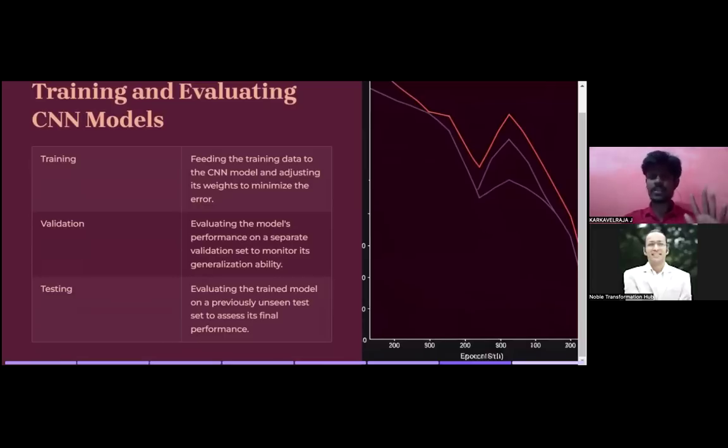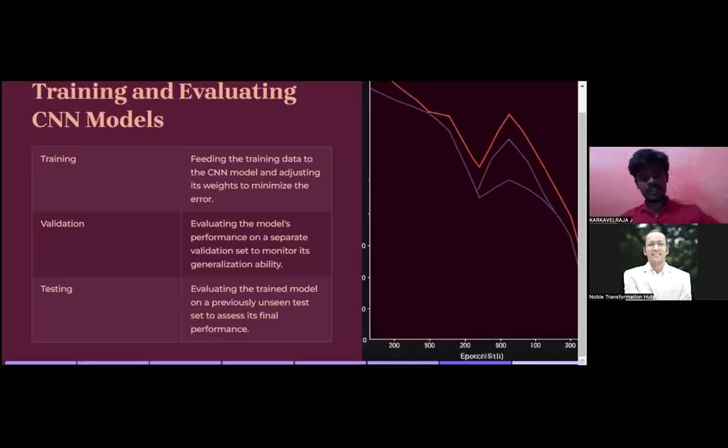I hope you guys already know about it. What is weight adjustment? Consider the output for an image is cat, but it is giving something like dog. So we will go for backpropagation, and it will do the training and come back, and if it again says something different, then we go back, update the weights, and come back to predict, until it mentions the cat image as cat and the dog image as dog. That is what training is.